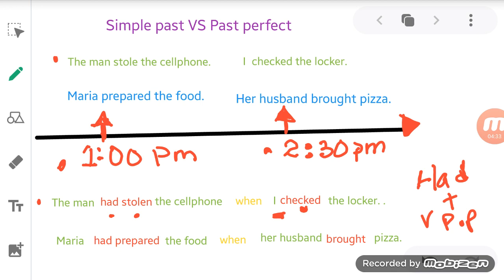For example, Maria had prepared the food when her husband brought pizza. Idea number two, in past. Of course it is in past, it's the same as before. When her husband brought pizza. So you have two ideas that are connected, one in past perfect and the other one in simple past.